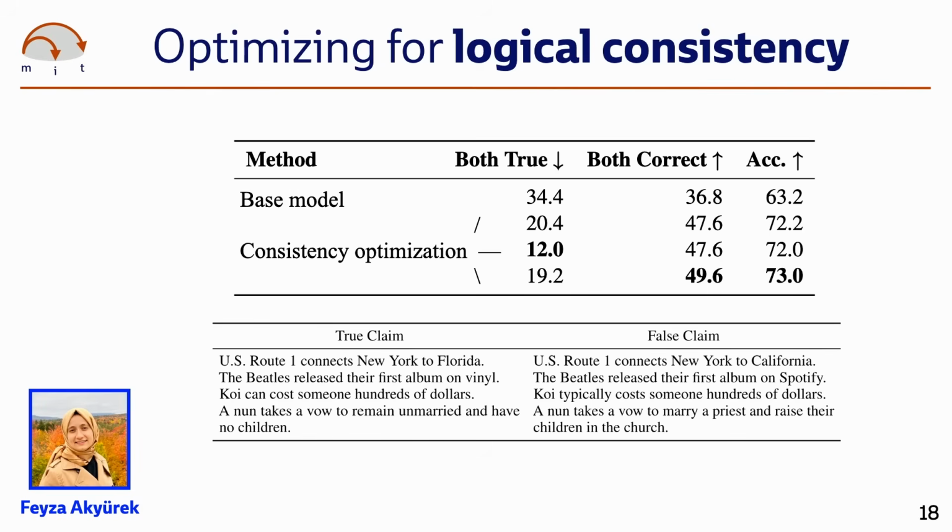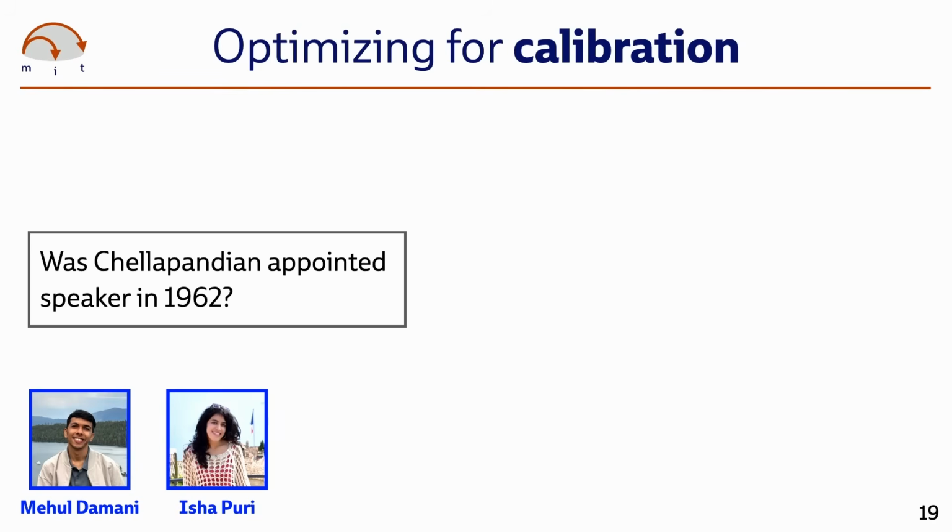But I think more importantly here, if we look at what happens, and the bottom half of this table is just three different flavors of the same procedure that we looked at. If we look at pairs of very similar and closely related statements that are mutually contradictory, and we count the number of these that the model assigns a truth value, or says are both true or both false, that quantity also goes dramatically down as a result of this kind of optimization procedure. So that's something we can do to optimize for consistency. That's about models of the world.